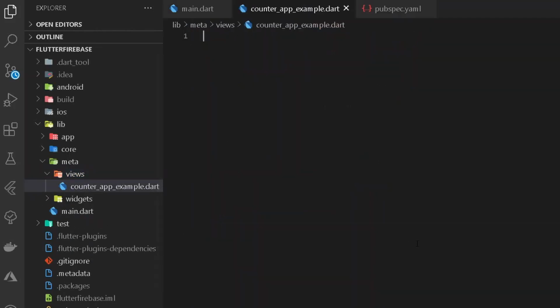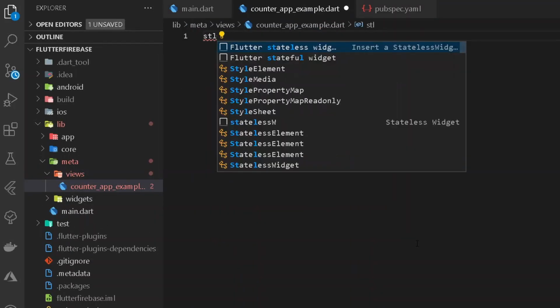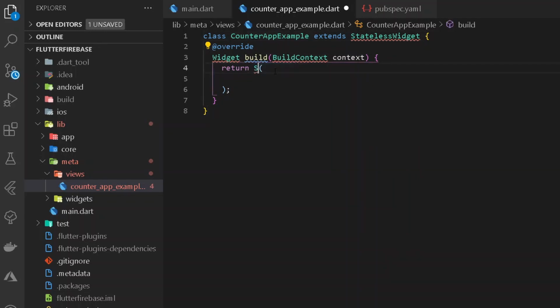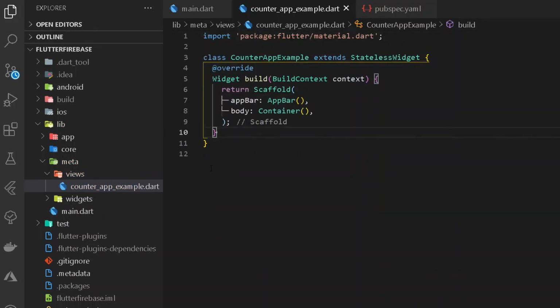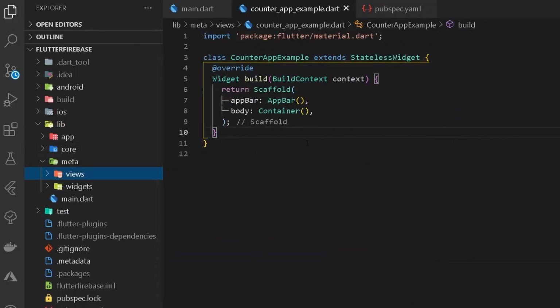Under my counter app example, I shall be having a new stateless widget. Instead of having a container, it shall be returning a scaffold. After having this scaffold, let's have an app bar. Let's have a body as well. We shall be having a view model for our particular view.